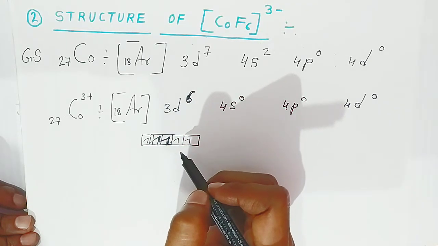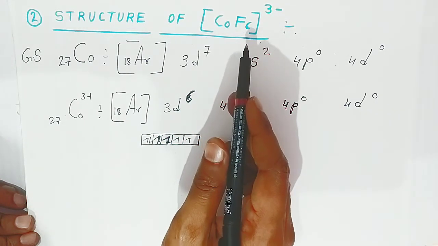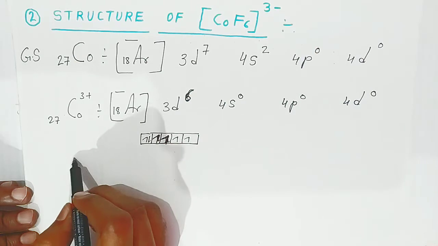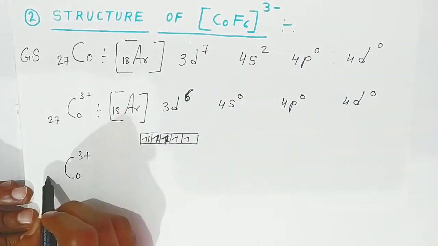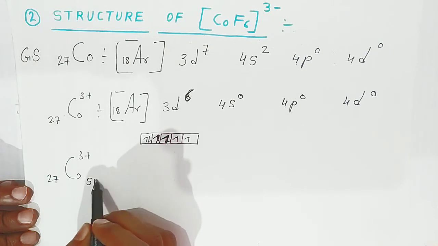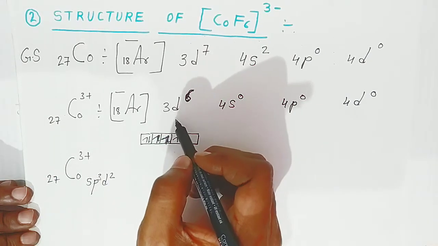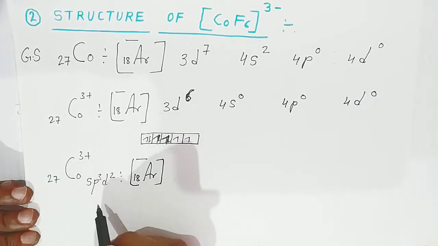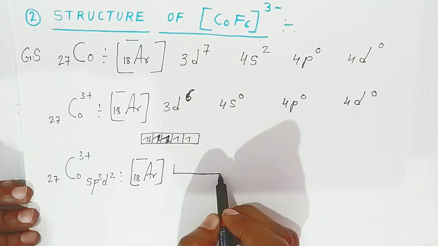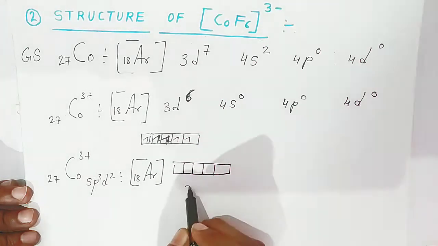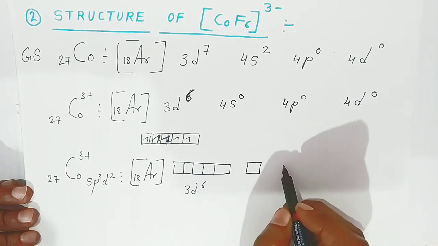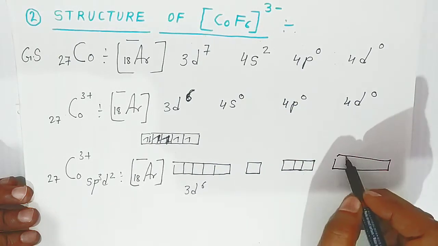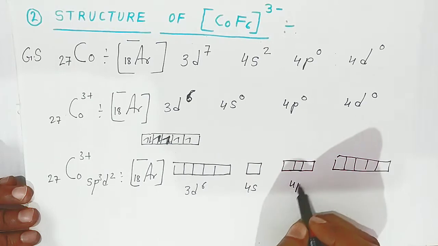Now what happens students, when fluorine approaches as a ligand toward the cobalt, it will undergo sp3d2 hybridization, cobalt 3 plus, because fluorine is a weak ligand, so it will go sp3d2 hybridization. Now these inner d orbitals are not involved in the bonding, only the outer orbitals. So argon 18, what will the electronic configuration be, students? This is 3d6, 4s 4p and again 4d, that is 5 orbitals are there. This is 4s 4p 4d.